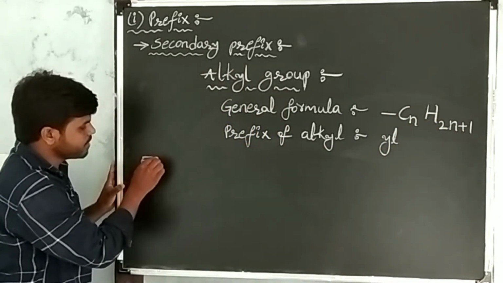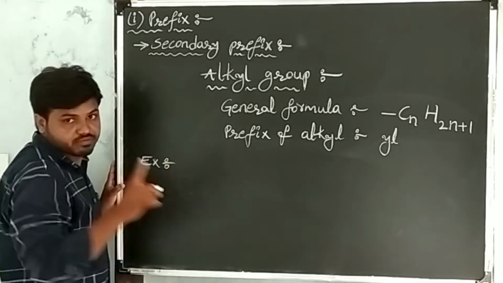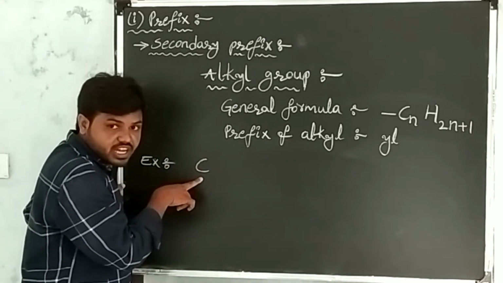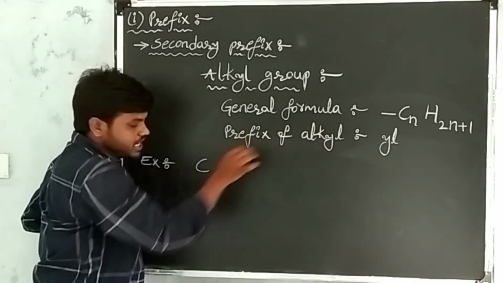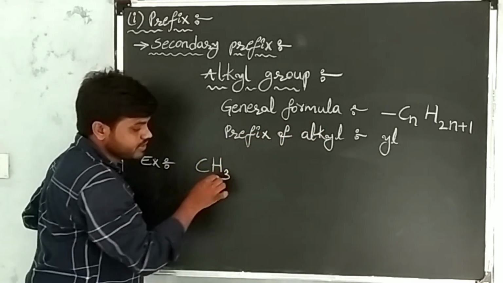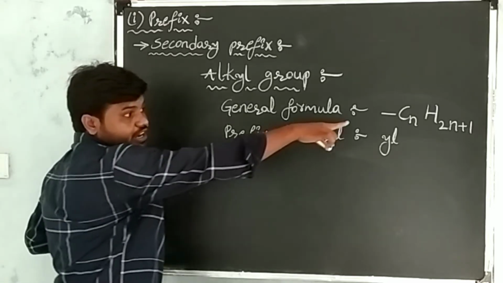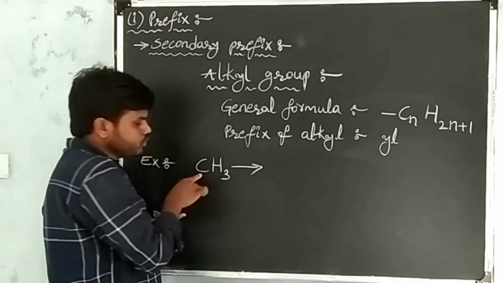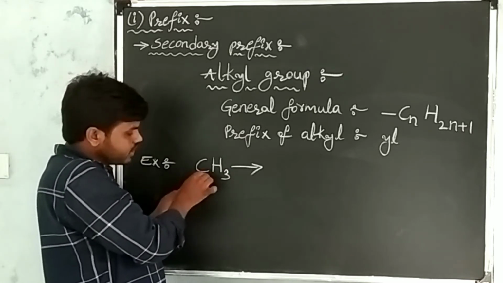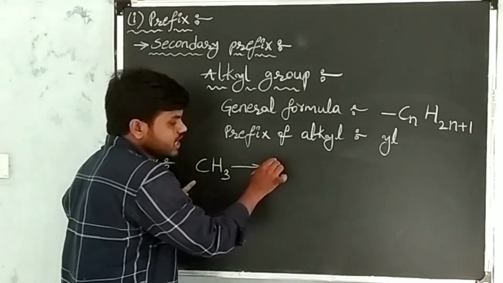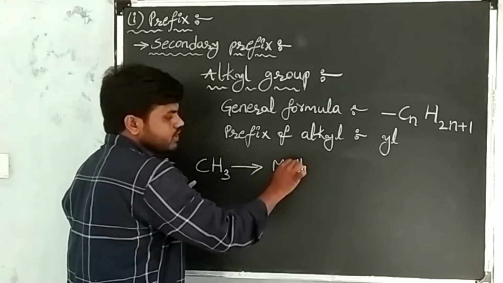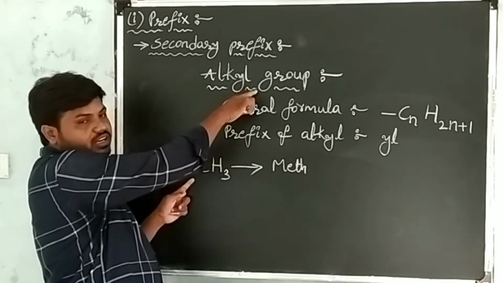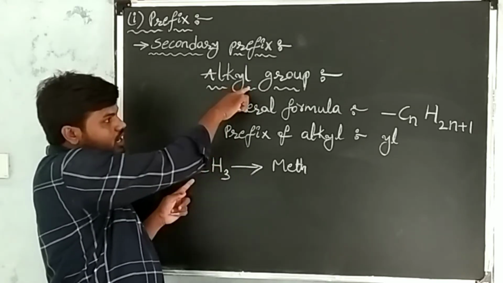First, I am taking a substitute with one carbon. When you take one carbon, according to the formula, required hydrogens are 3. The root word of one carbon is meth. And this substitute belongs to alkyl group.